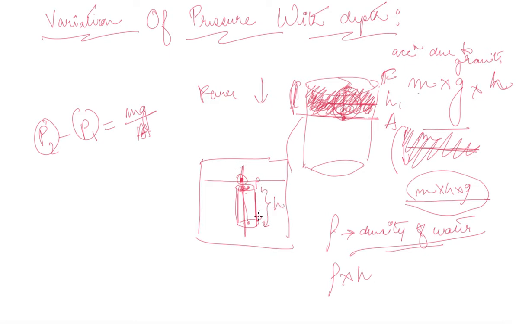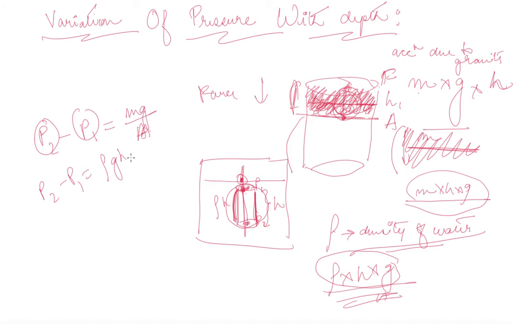So what is the height over here? What is the height at this particular point? What is the pressure due to only this point? Only this point from here to here, that is the density into h. So this will give you the total mass, density into h, into acceleration due to gravity will give you the force that is responsible for this height. This is your force. So pressure, if you divide this by area A, you can easily say that P2 minus P1, that is pressure, is equal to rho g h.